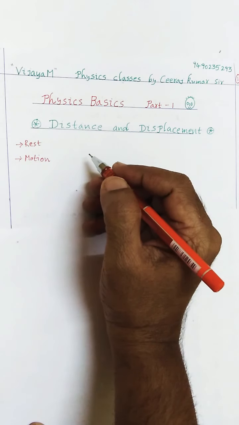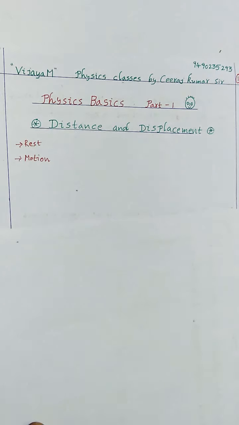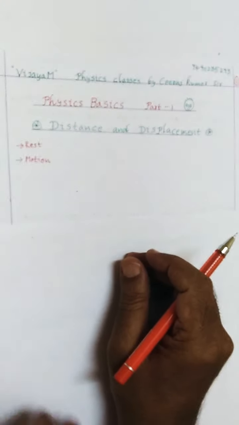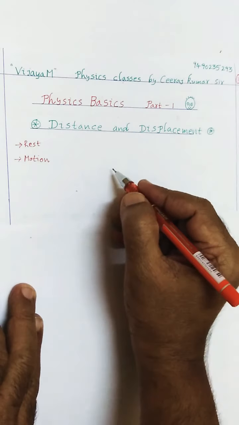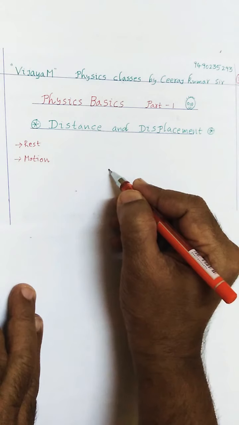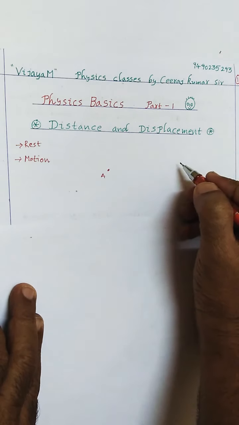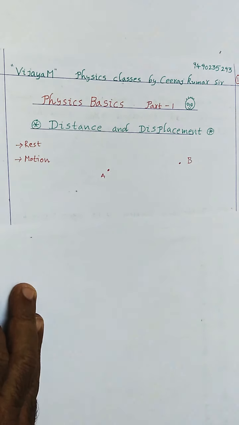Now let us discuss distance and displacement. Regarding distance and displacement, see here what we have. Distance means what? For example, let us say I am at point A and I want to go to point B. How can I go from point A to point B?